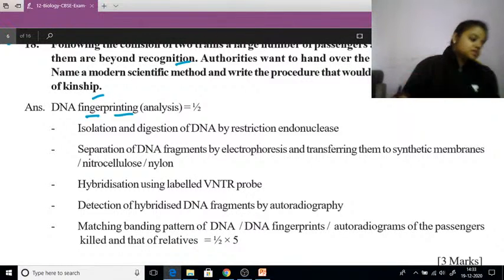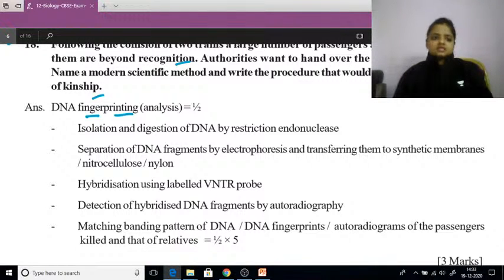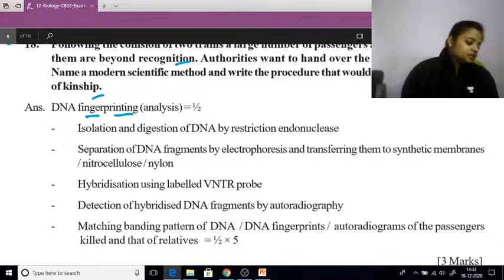Ma'am, are you explaining the HSC board also? Yes, this is for the HSC board. Why? HSC board. Oh, no. You are talking about your board, no? No, this is the CBSE board itself. But the questions will be almost the same because... I will forward you the PDF, ma'am.